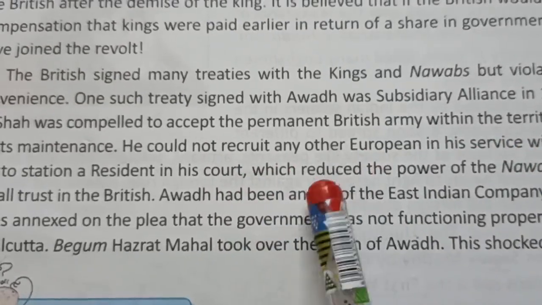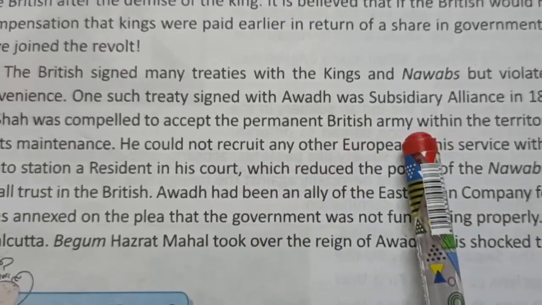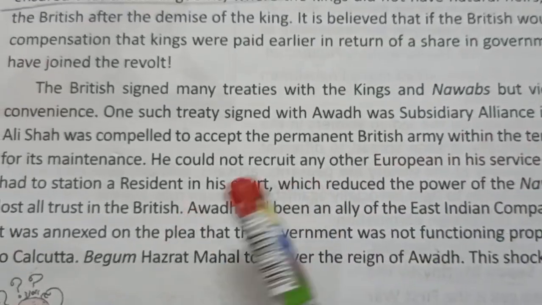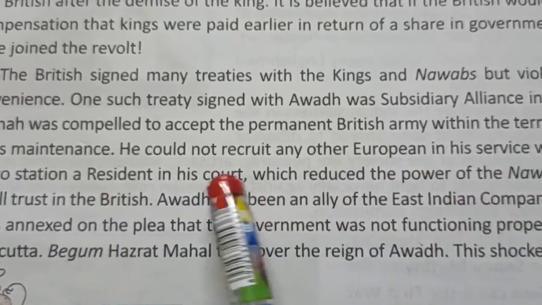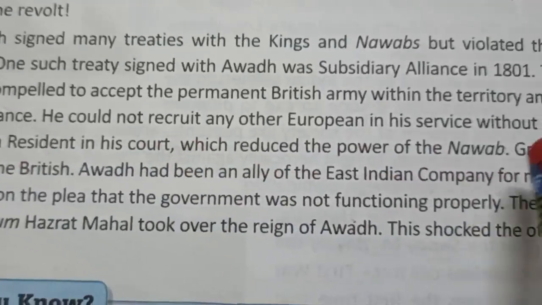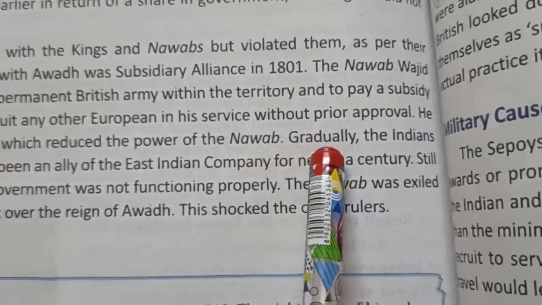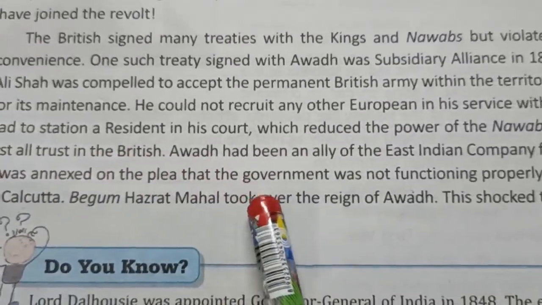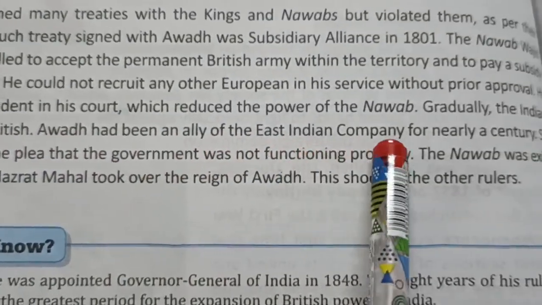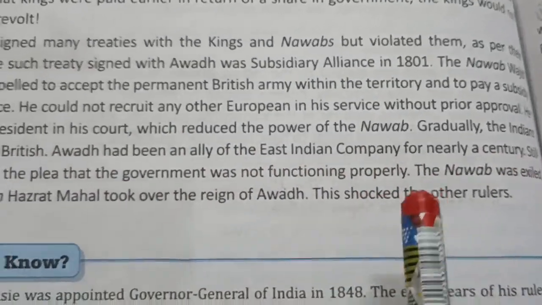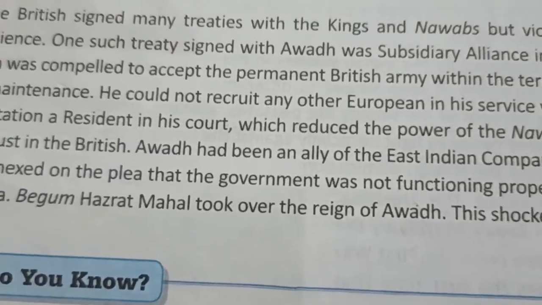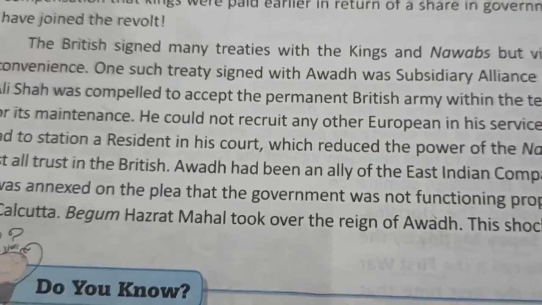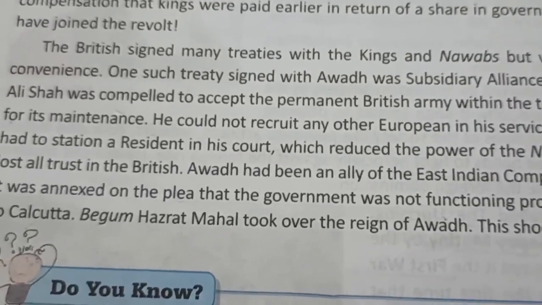For example, you have to give an example also. In the example, what can you write? For example, Nawab Wajid Ali Shah had to station a resident in his court, which reduced the power of the Nawab, and gradually the Indians lost all trust in the British. Awadh had been an ally of the East India Company for nearly a century. So this answer you can write from here. Although I will give you the PDF, I am also telling you from where you have to write the answer.